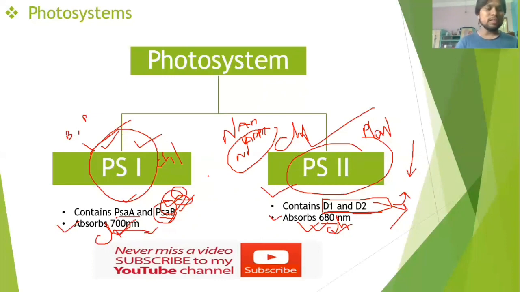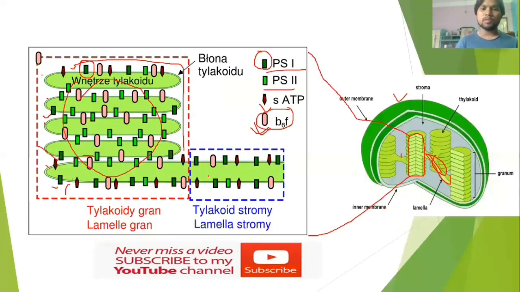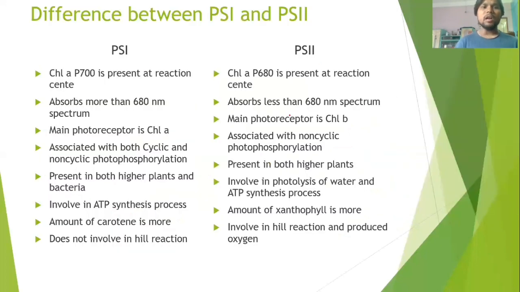So this is about the photosystems PS1 and PS2. Now we'll see the differences between PS1 and PS2. The main chlorophyll is chlorophyll A, and in PS1 it is called P700 and is present in the reaction center.